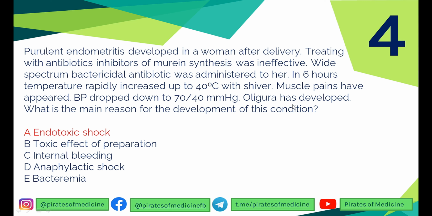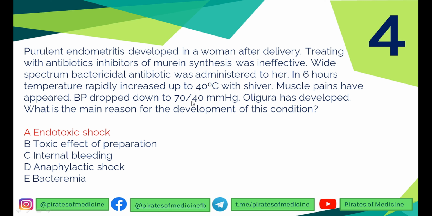Oligonuria developed. So what is the main reason for the development of this condition? You can see over here that the woman was suffering from purulent inflammation of the endometrium, correct? She was given some antibiotics which were ineffective. But then when she was given a wide-spectrum bactericidal antibiotic, everything changed. This is the point where these conditions start to develop. In 6 hours, temperature rose, muscle pains appeared, and blood pressure dropped.